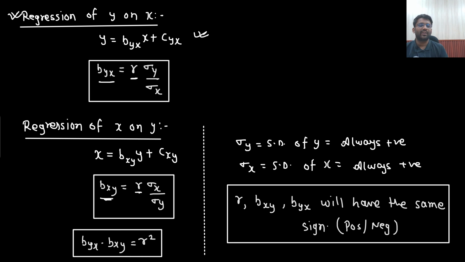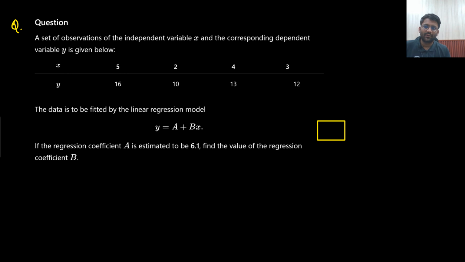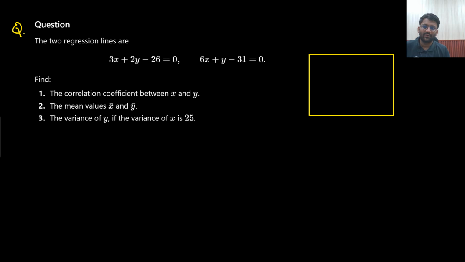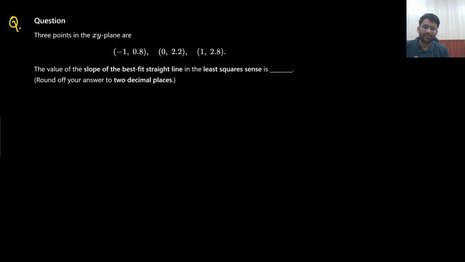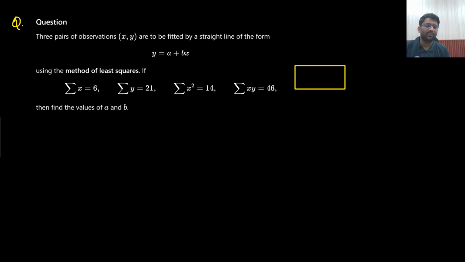So all the concept of regression we have understood. Now the only thing we need to do is solve the problems. So how many questions are there? One question is there, then 2, 3, 4, 5 and 6. 6 questions we need to solve. All are GATE PYQs. Some might not be GATE PYQs. Some data might be changed, but these kind of questions have been asked in the GATE examination. So these 6 problems we need to solve, and after that our statistics will be completed.